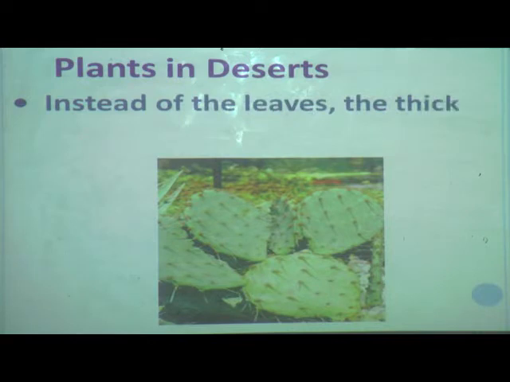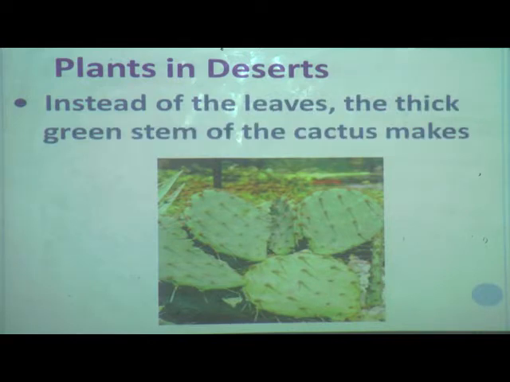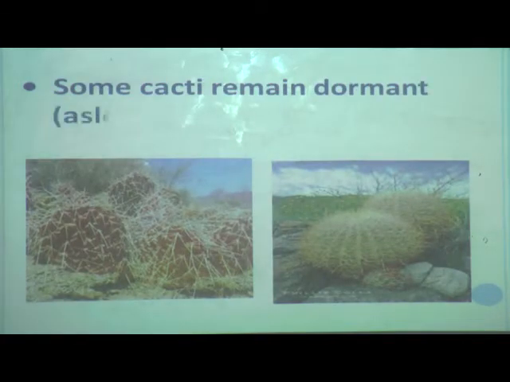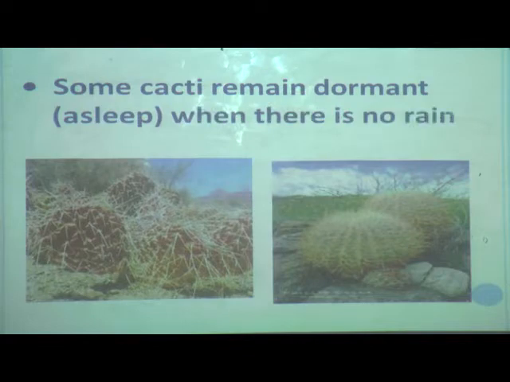Instead of the leaves, the thick green stem of the cactus makes food. As we have seen, the leaves of the cactus are changed into needle-like structures or sharp spines. So the stem stores water and the stem makes food in the cactus plant. Now I will tell you some amazing things about cactus or desert plants.